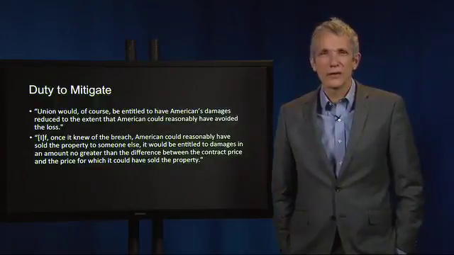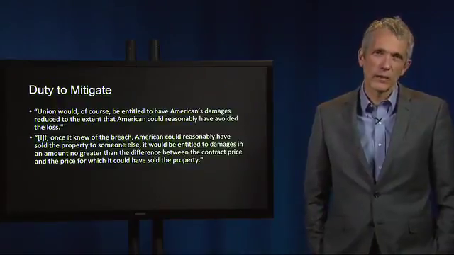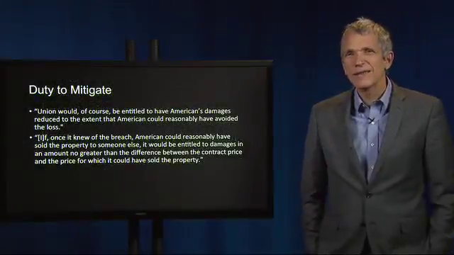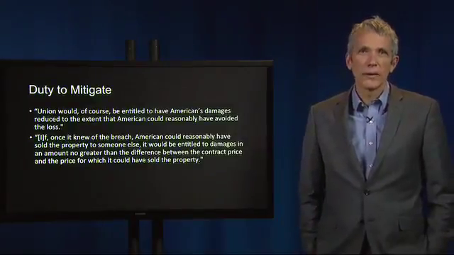American Mechanical also touches on this last point, the seller's duty to mitigate damages in the event of a breach by the buyer. The court noted that Union would, of course, be entitled to have American's damages reduced to the extent that American could reasonably have avoided the loss. In other words, if, once it knew of the breach, American could reasonably have sold the property to someone else, it would be entitled to damages in an amount no greater than the difference between the contract price and the price for which it could have sold the property. But the facts demonstrate that American was unable to secure another purchaser for the realty and the equipment.